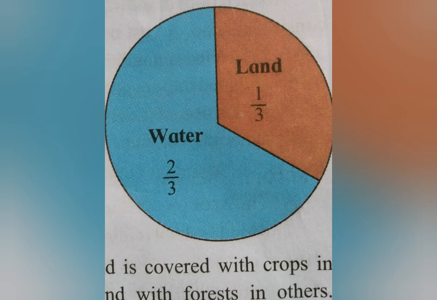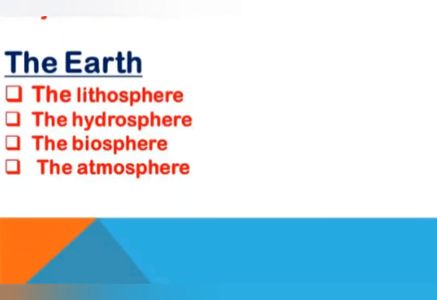Water, land, and air constitute envelopes of the earth, namely the hydrosphere, lithosphere, and atmosphere. The biosphere spreads in the other three spheres. The earth's crust is hard and mainly made of rock. When we travel in hilly regions, we see a layer of soil on rocks along road cuts.